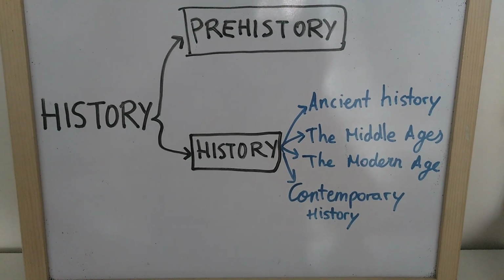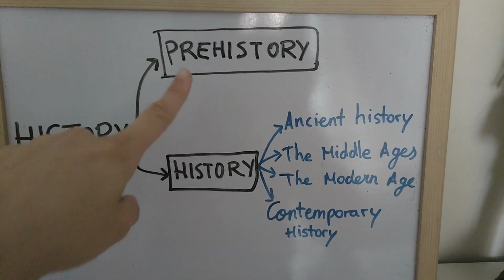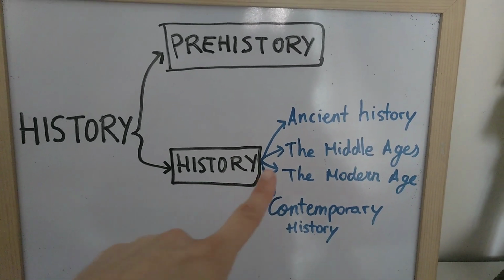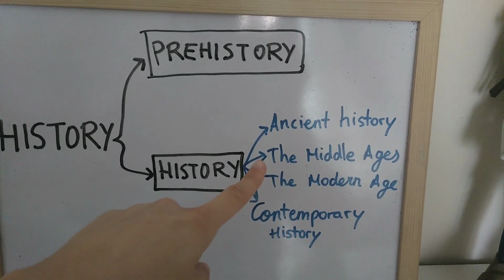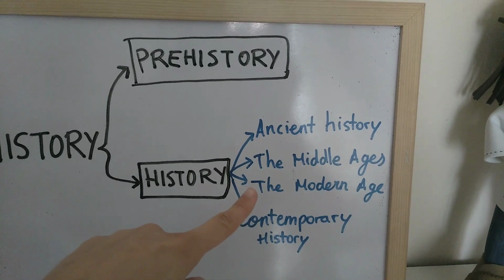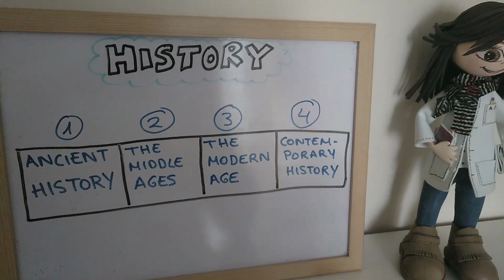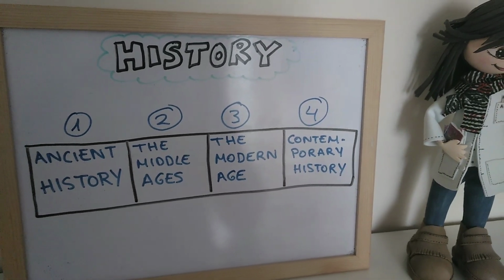So let's sum up what we have seen. History is divided into prehistory and history. And inside history we have four main periods: Ancient history, the Middle Ages, que es la Edad Media, por si alguno suena, the Modern Age, and Contemporary history. So now we know that history is divided by four main periods.